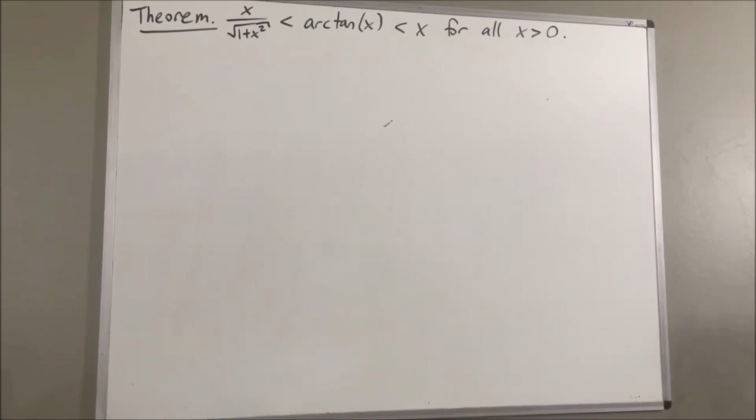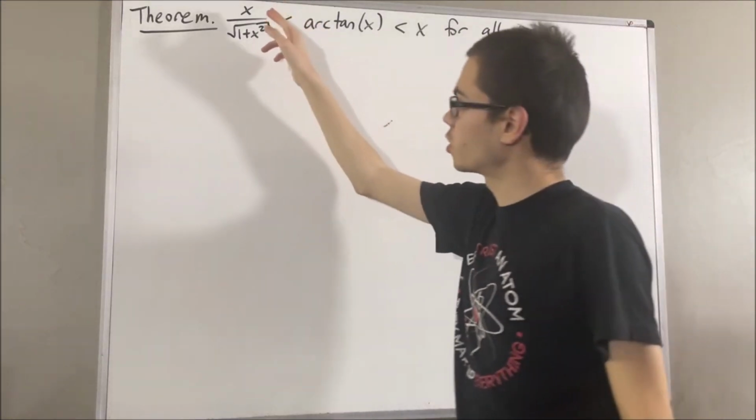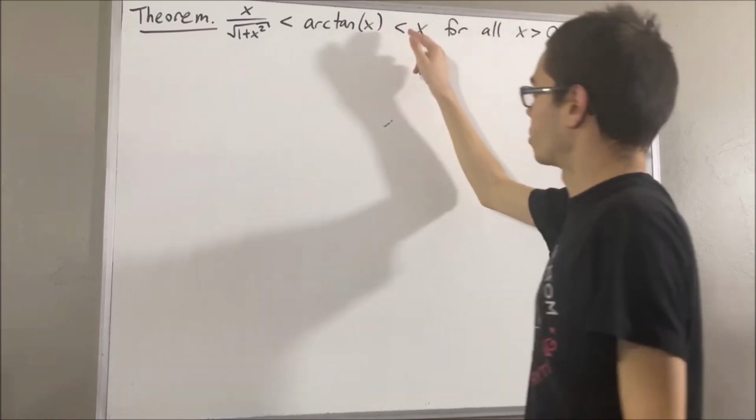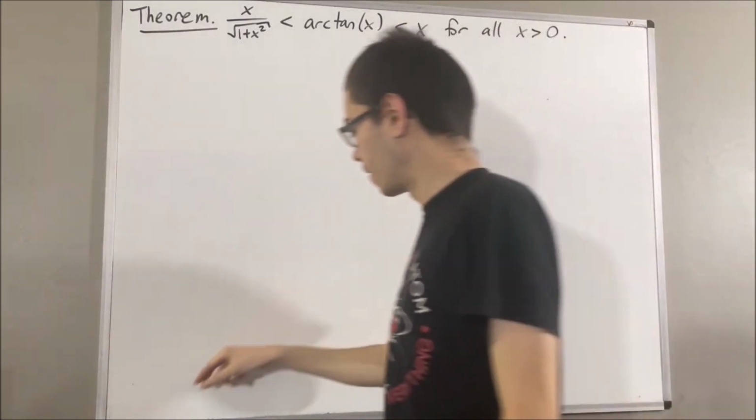Hello! In this video, we're going to prove the following theorem. x over the square root of 1 plus x squared is less than arctangent of x, which is less than x, for all positive real numbers x.